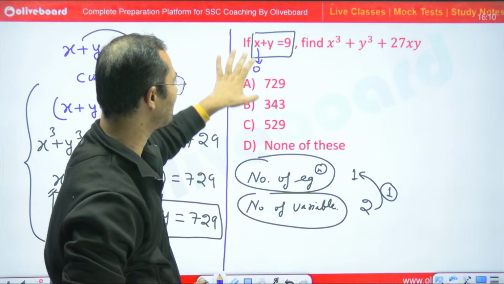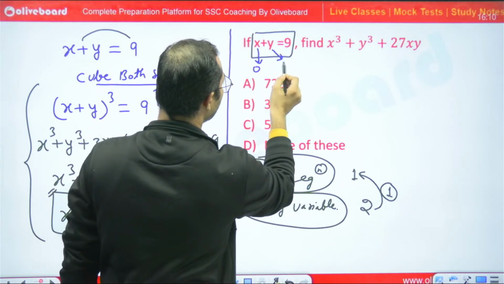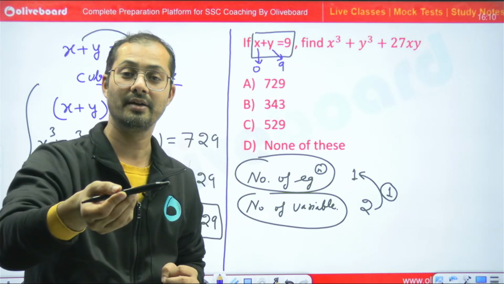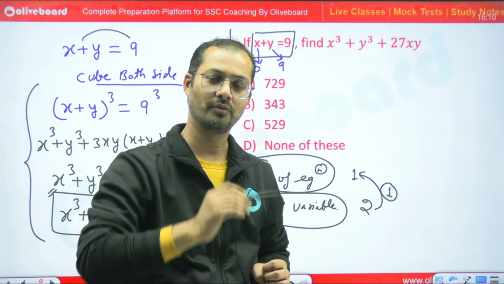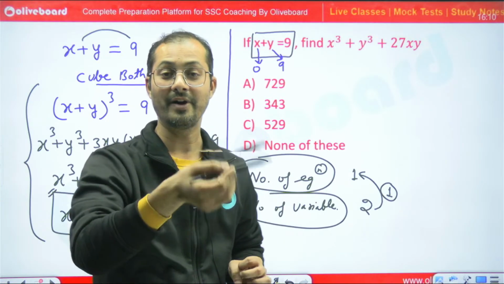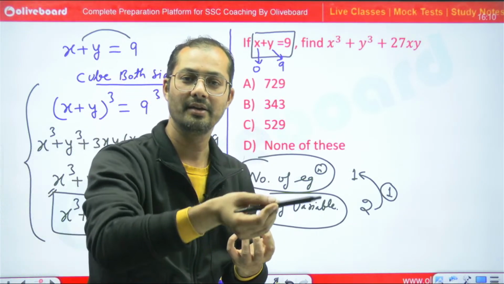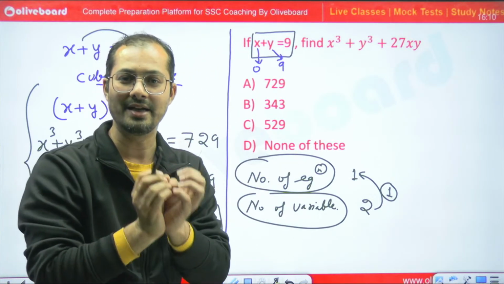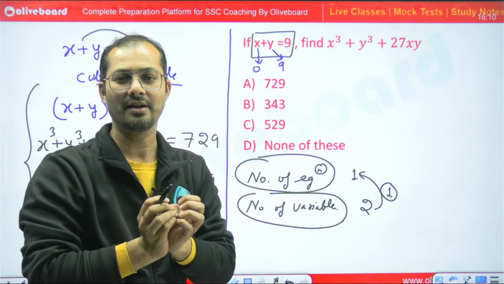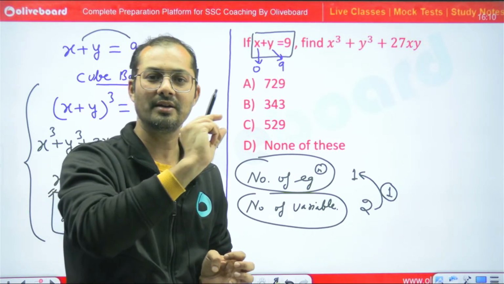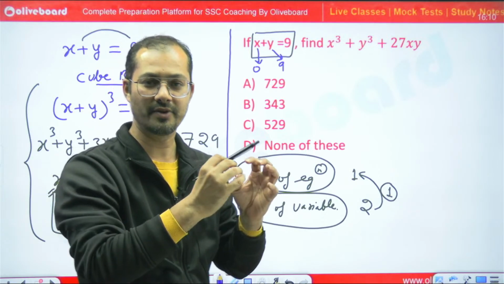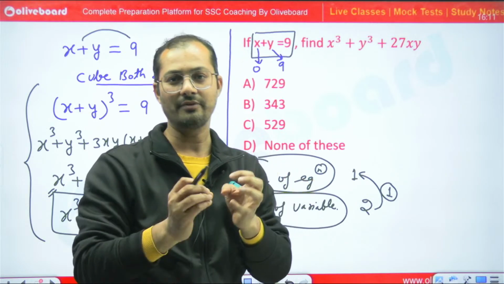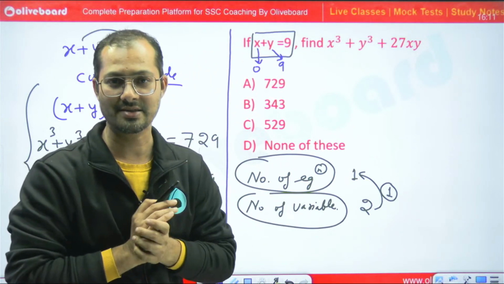If I choose x is equal to 0, y would be 9, right? If I assume that x is equal to 1, then y would be 8. If I assume that x is equal to 2, y would be 7, right? If x is equal to 3, then y would be 6, right? If x is equal to 4, y would be 5, right? So I can assume one variable. It's better to take any value which will ease the calculation, which will make the task easy, right? So if I assume x is equal to 0, it will make my task very easy.